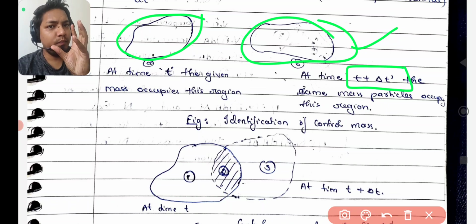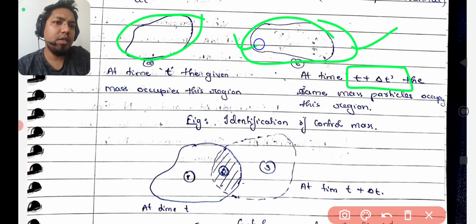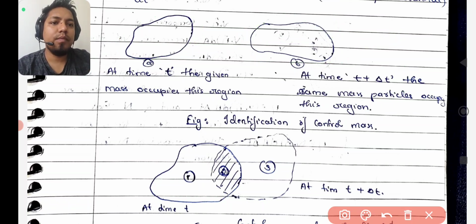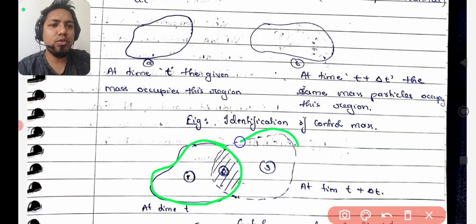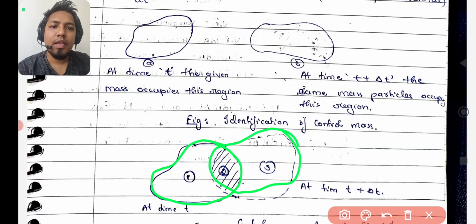Now we have to pick one intermediate step where zone B was a little inside of zone A. This was the initial condition at time t equal to 0, but at a certain time, t plus del t, zone B reached here. In zone A and zone B, you can see some zone is still in common. That zone could not go outside, it is still trapped. So we have divided zones A and B like this: 1, 2 and 3.